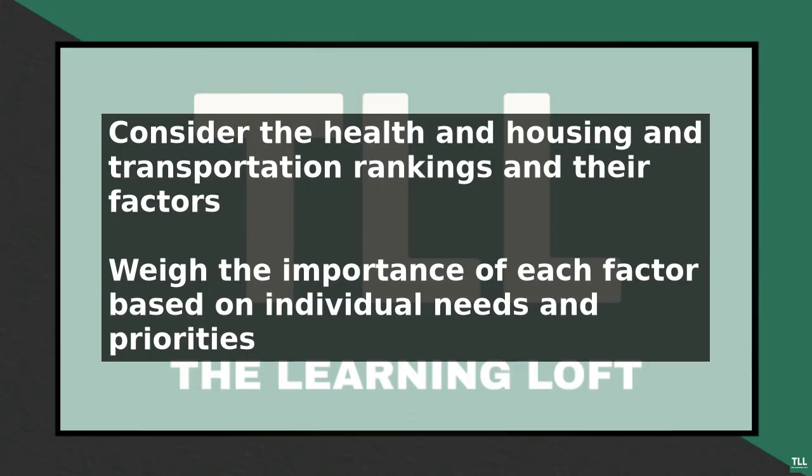It is crucial to weigh the importance of each factor based on your individual needs and priorities. For example, if you have children, you may prioritize education rankings, while if you commute to work, you may prioritize transportation rankings. By following these steps and considering multiple factors, you can use Best Places neighborhood rankings to make informed decisions and find the best place for you.